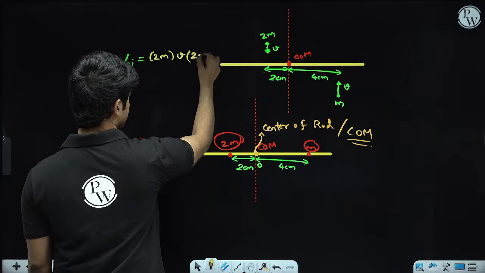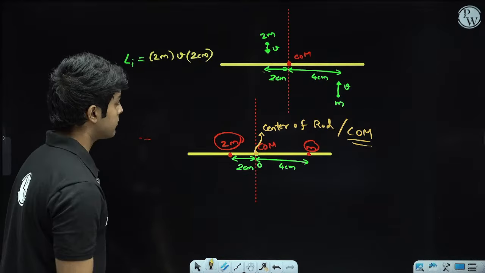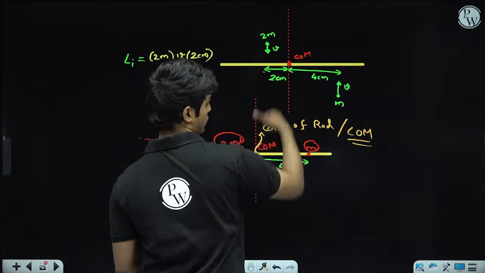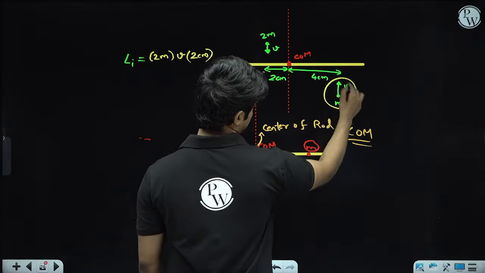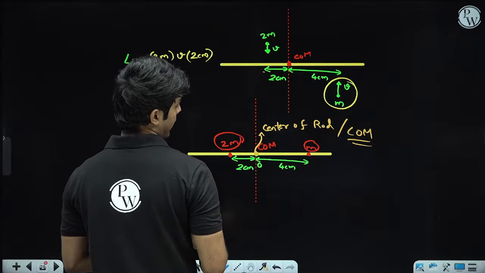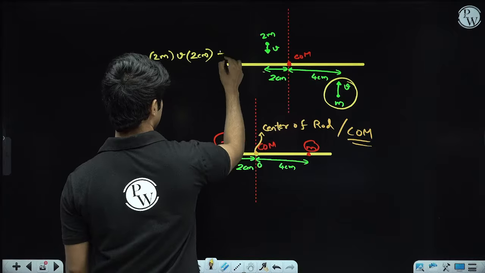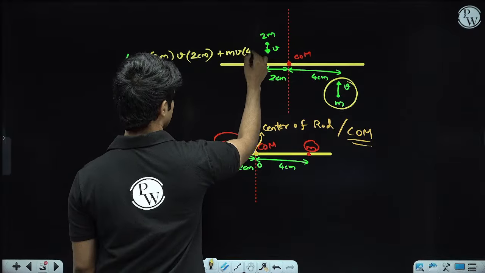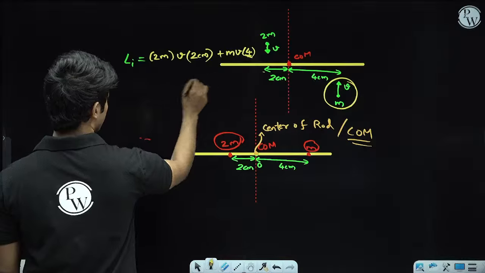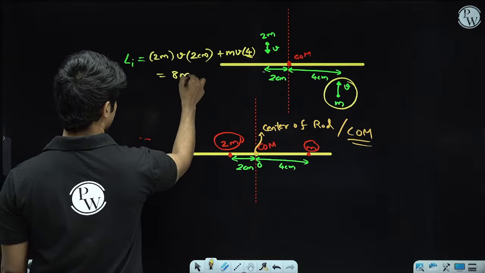I am writing this distance in centimeters itself, and the sense is counterclockwise, so angular momentum is out of the page. Similarly for this one also, the angular momentum is out of the page, and the magnitude is mv into 4, so plus mv into 4, again in centimeters. So 4 plus 4 is 8mv.